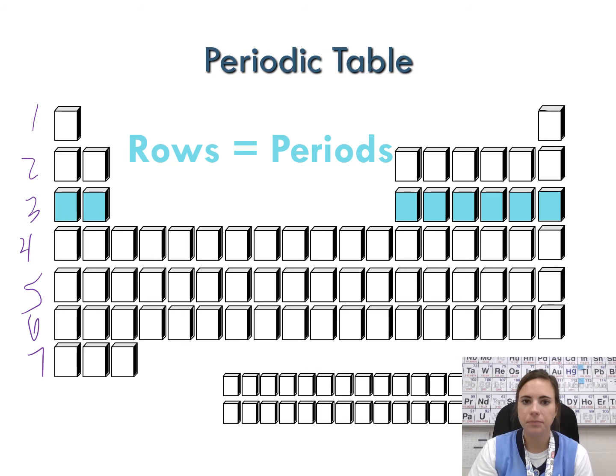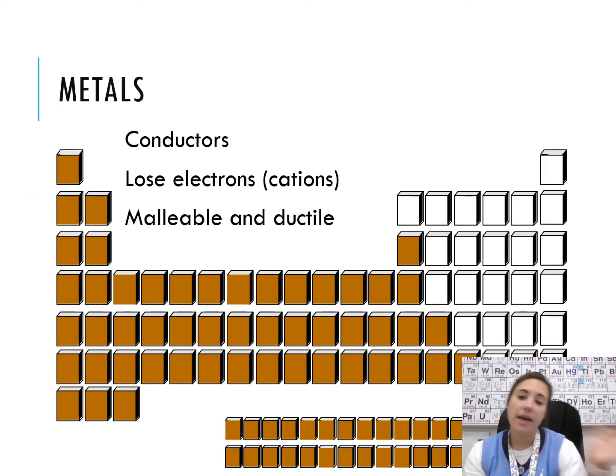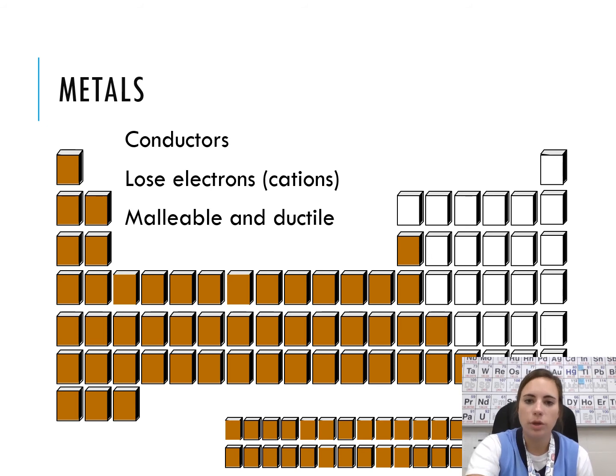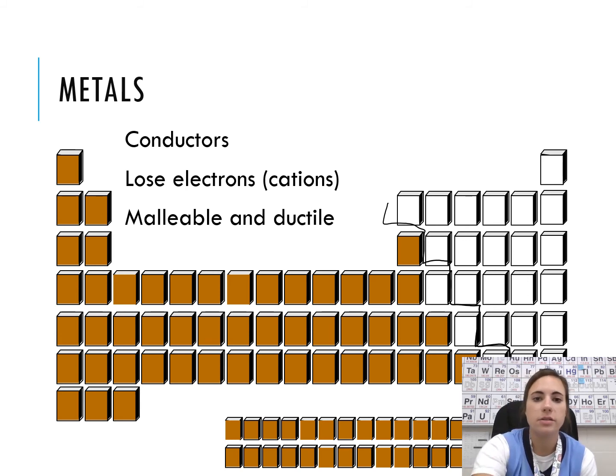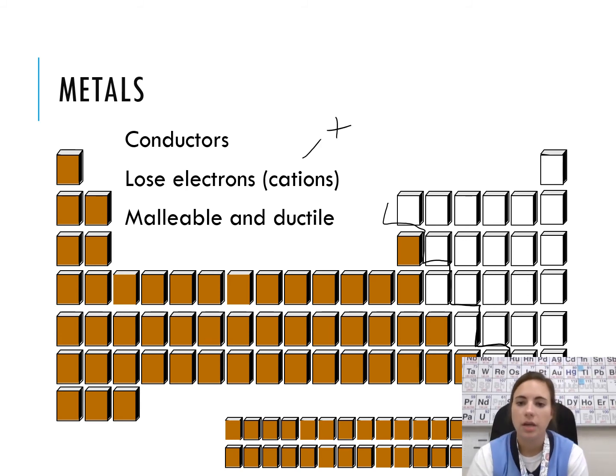All right. So on the left-hand side of our periodic table, to the left of what we usually call that stair step are metals. So our metals are on the left-hand side. Metals are great conductors. They lose electrons, so they're always going to be cations. They're going to be positive. They're very malleable and they're ductile.